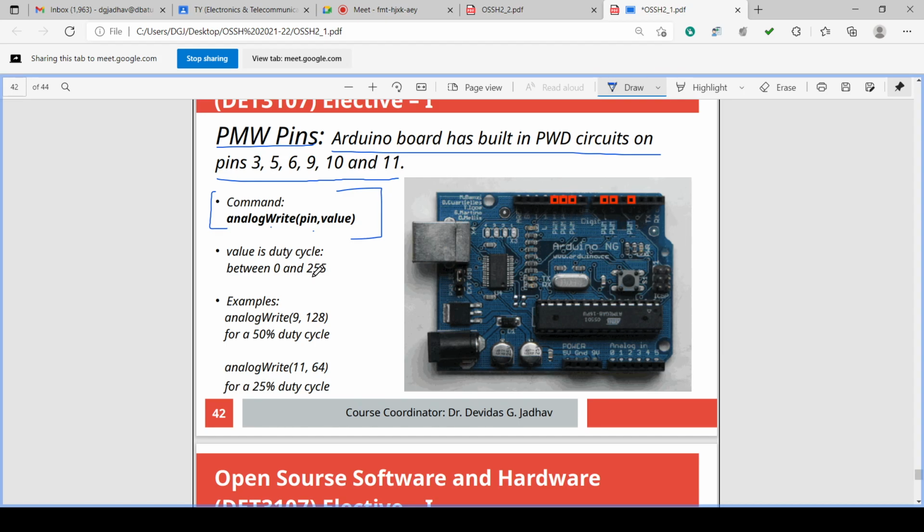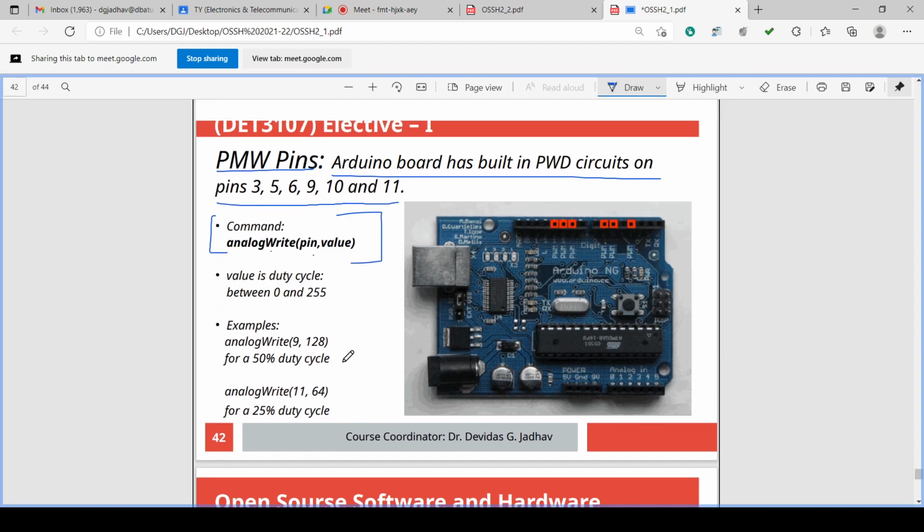So you have to calculate the equivalent number between 0 to 255 for any voltage. Suppose you want to give 1.67 volts, then you have to calculate that number. 5 volts is equivalent to 255. What is the number for 1.67? 1.67 divided by 5 multiplied by 255. You will get that number. Okay, so in this way.